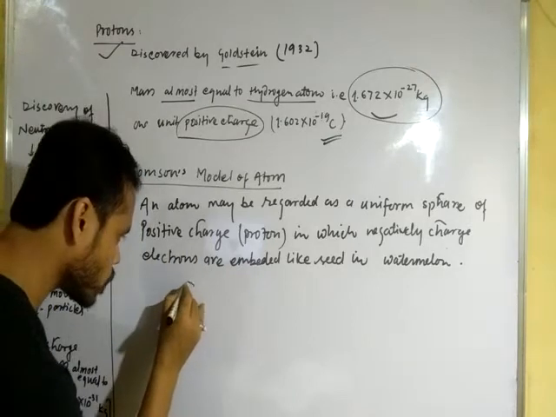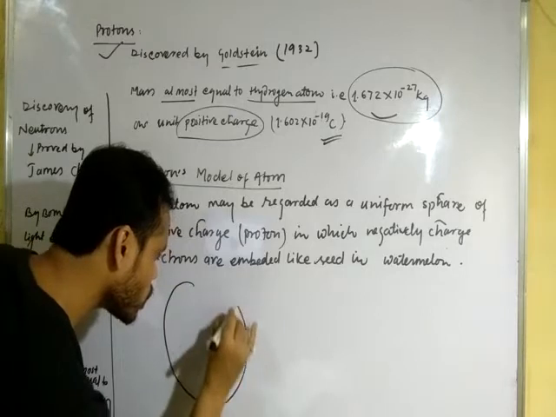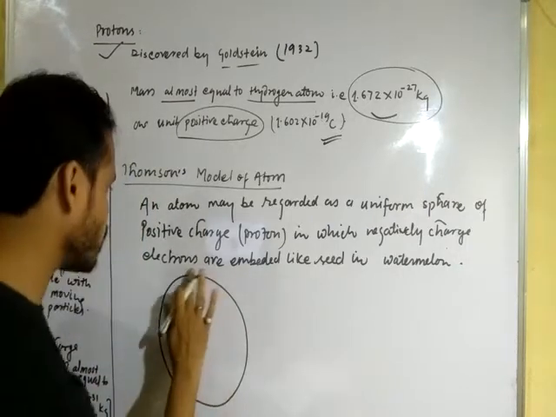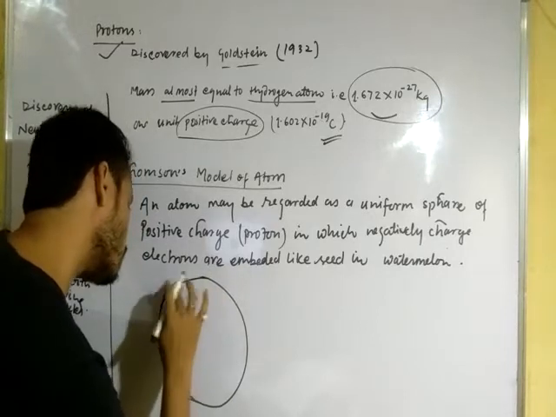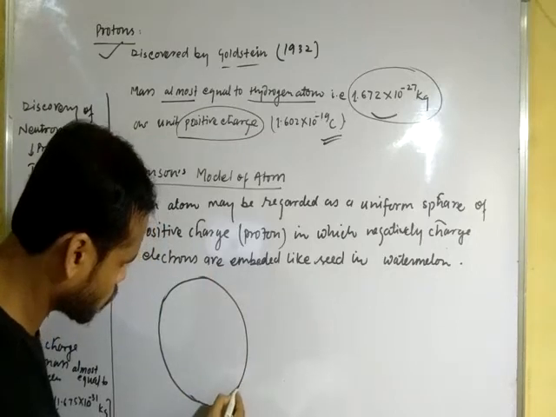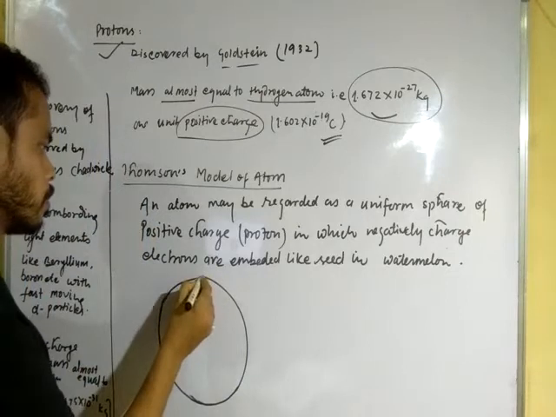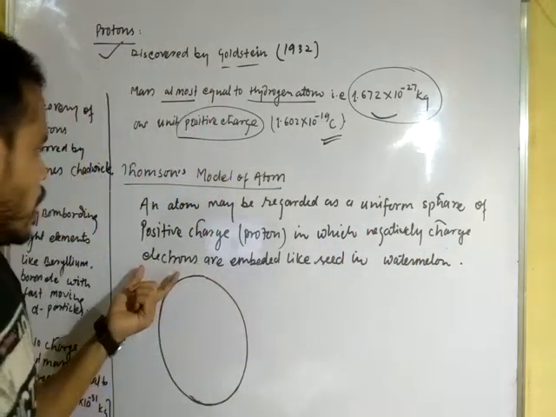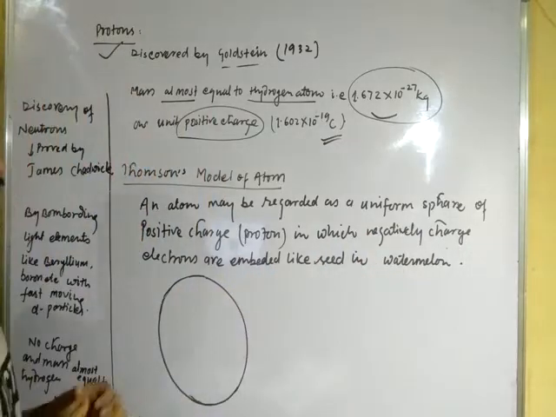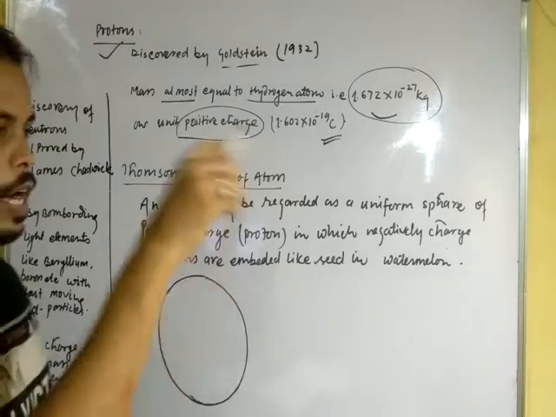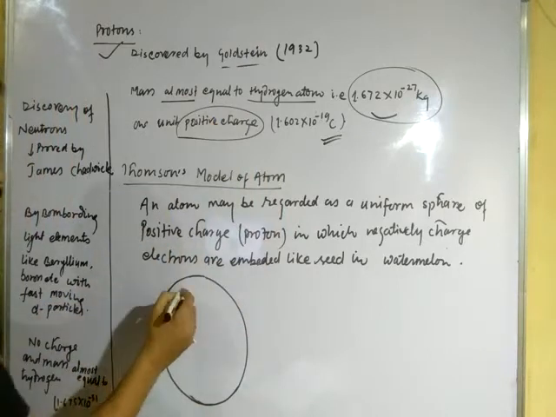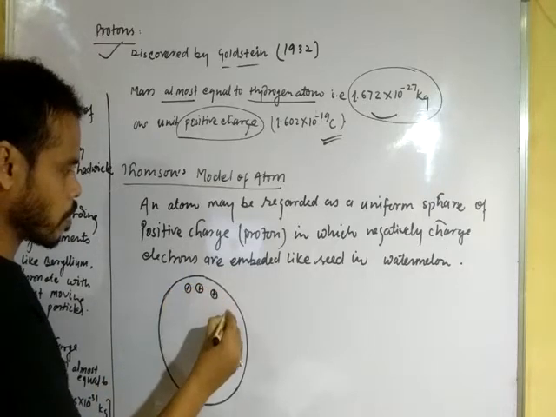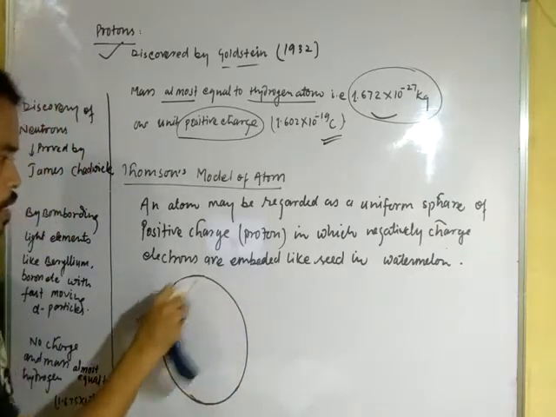The negatively charged electrons are embedded like seeds in watermelon, just like seeds are embedded in the whole mass. The positively charged part you can represent like this.